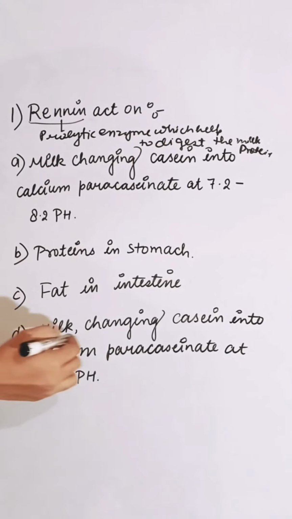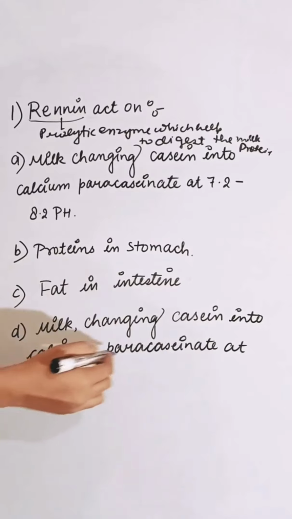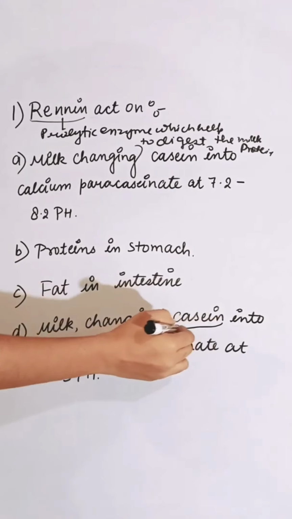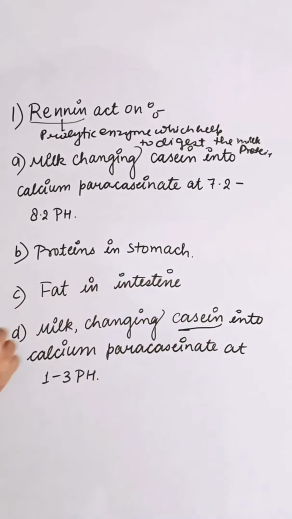Rennin acts on milk, changing casein into calcium paracaseinate at 1 to 3 pH. Casein is a type of milk protein. So the correct answer is D.